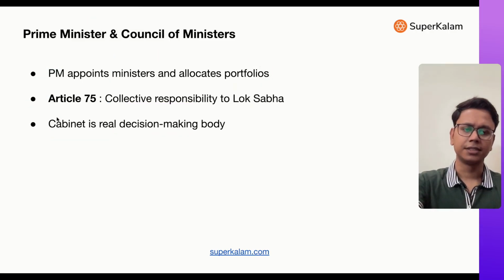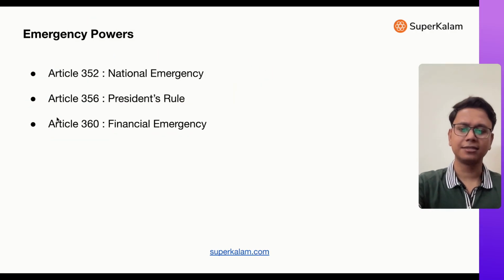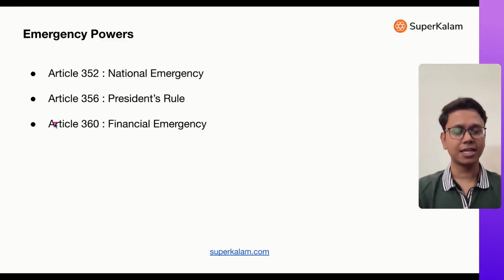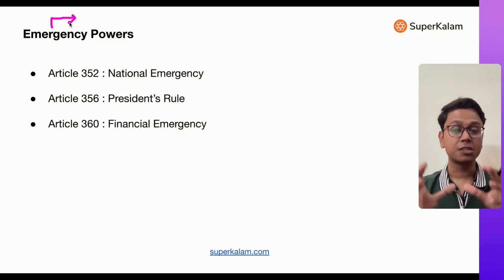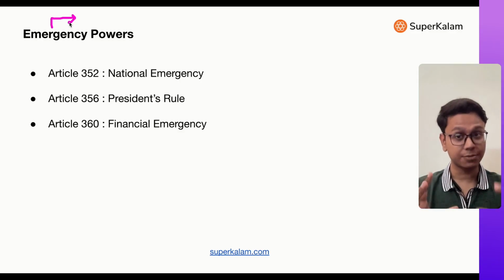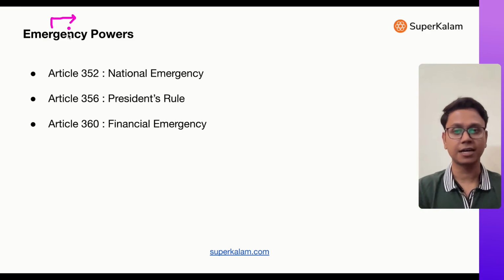Right. Now, I just told you about emergency. There are three types of emergency. Emergencies are basically situations where the normal functioning of the state cannot occur. In that context, the president has been given some emergency powers. For example, under Article 352, there can be a national emergency.